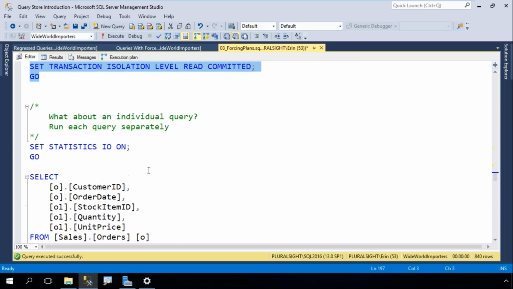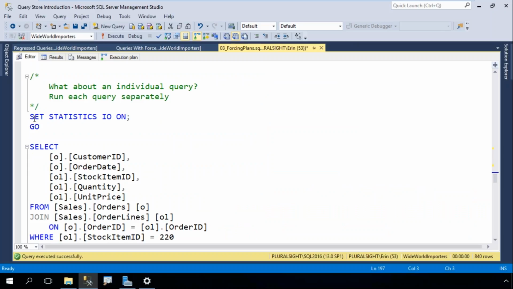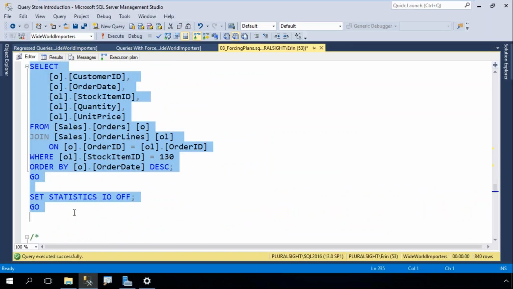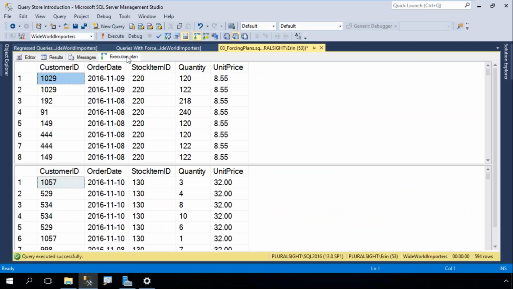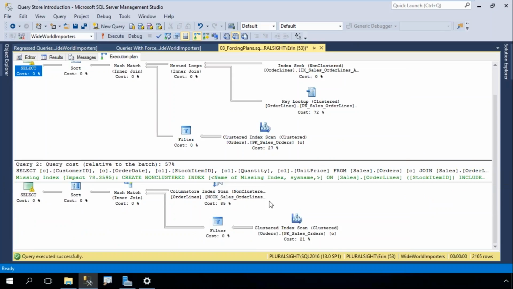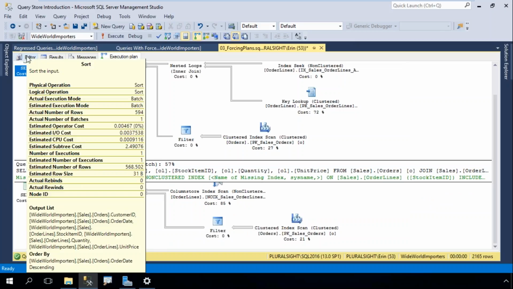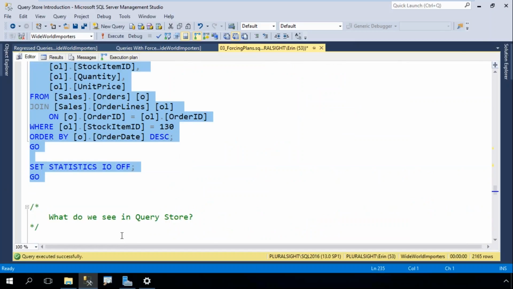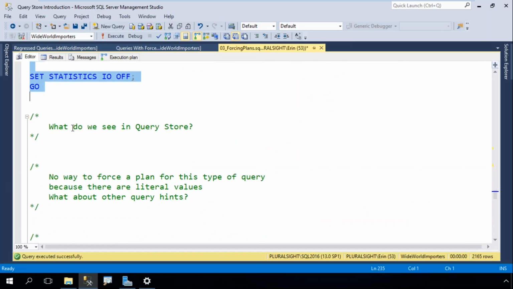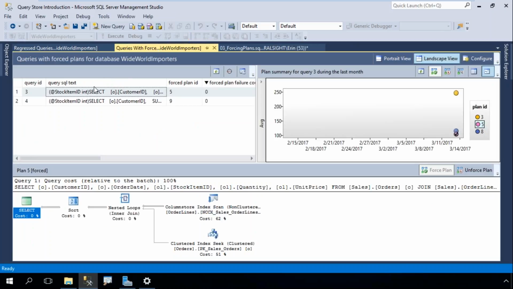Okay, if I look at my individual queries and I run those manually, these are using different plans, so they are not adhering to the forced plan because these are going to have a different query ID. And the kicker here is that there's no way for me to force a plan for this type of query because it has literal values.